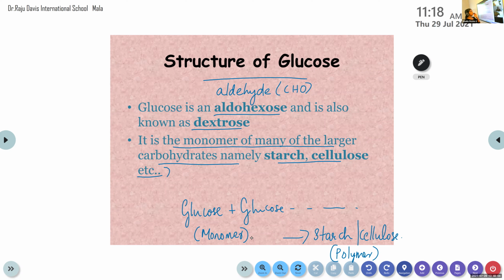Okay, then we are going to find out the structure of this glucose. There are 6 steps to find out the structure. It's similar to a derivation. It's a very important one. So we are starting with a molecular formula. We only know the molecular formula of this compound, that is C6H12O6. That's the molecular formula of glucose. And from this molecular formula, using different reactions, we are going to find out the structure of glucose. Clear, children?